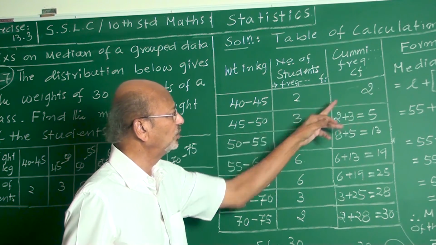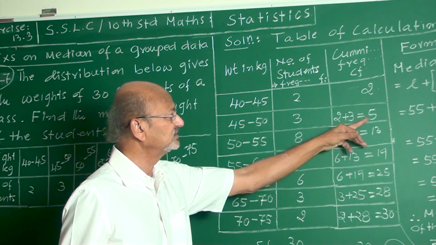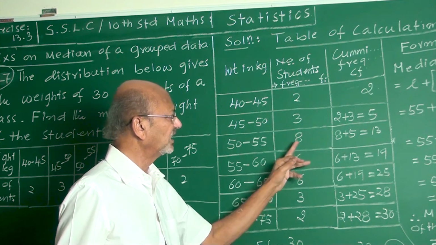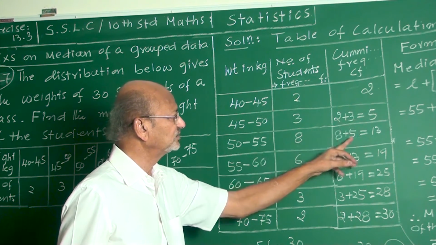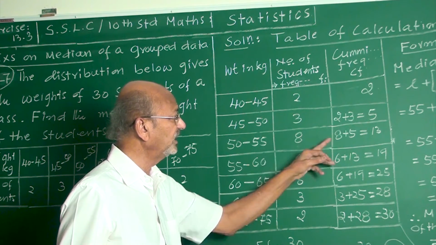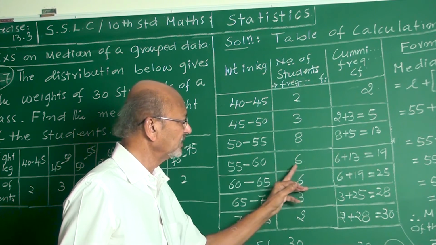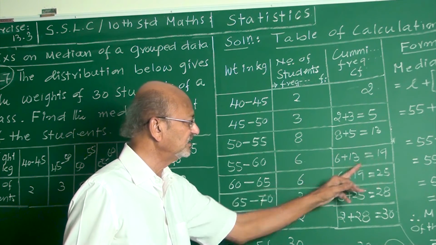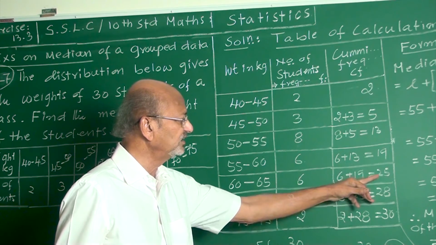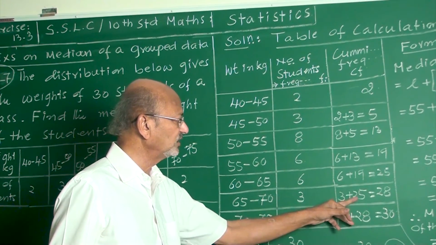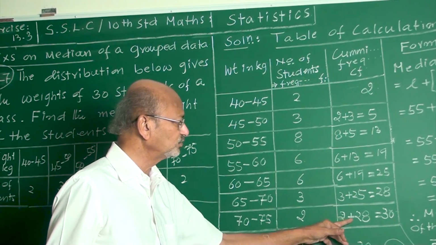To this 2, you must add this 3. 2 plus 3 is 5. Again, this 5 plus 8 or 8 plus this 5 is 13. 6 plus this 13 is 19. 6 plus 19 is 25. 3 plus 25 is 28. 2 plus 28 is 30.